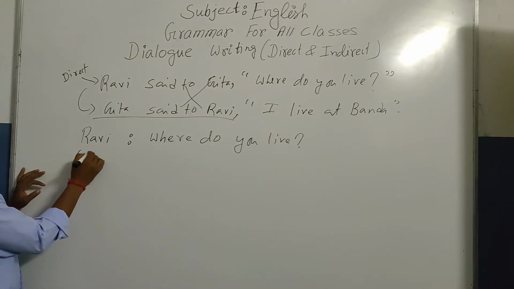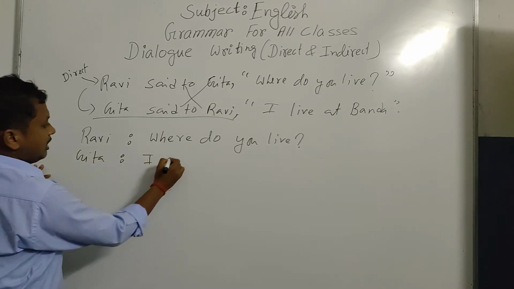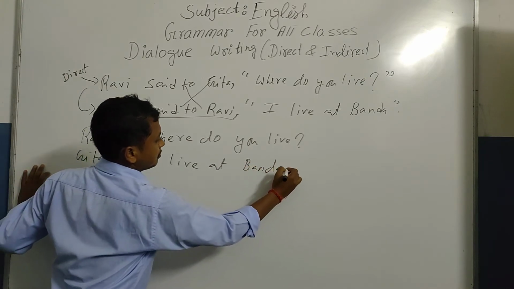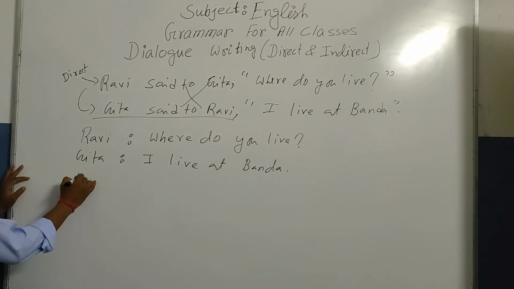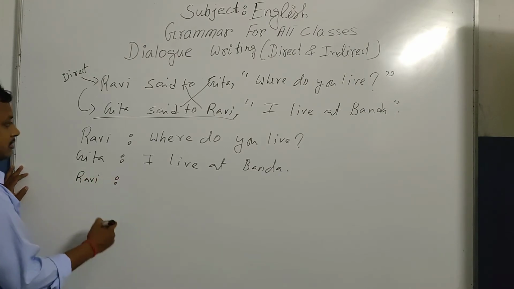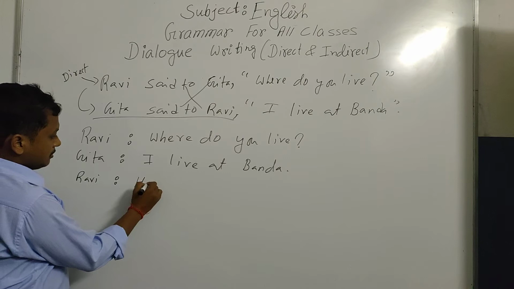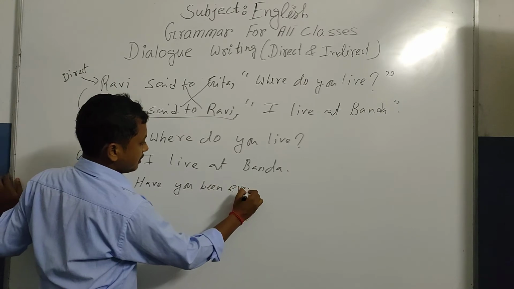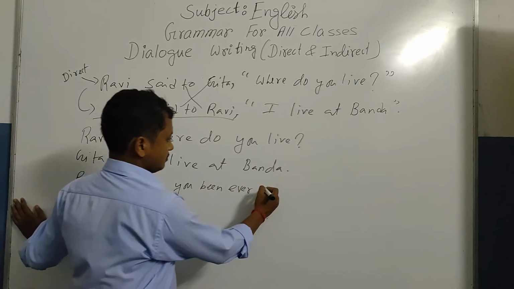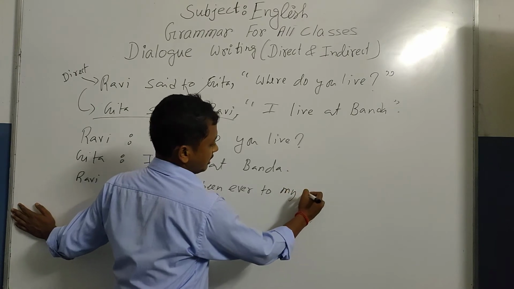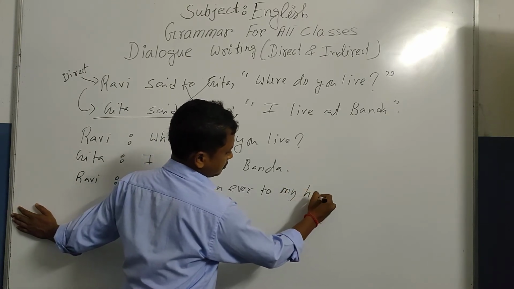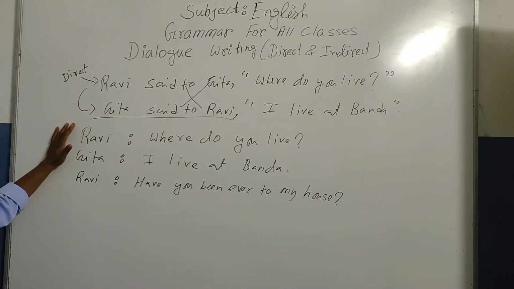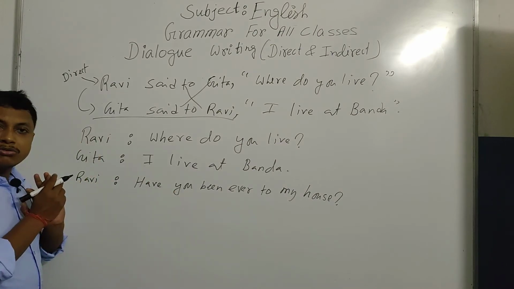Then Geeta: "I live at Banda." In this way you will be asked, and then once again Ravi: "Have you ever been to my house?" So in this way dialogue will be given and you will be asked how to write the answer.